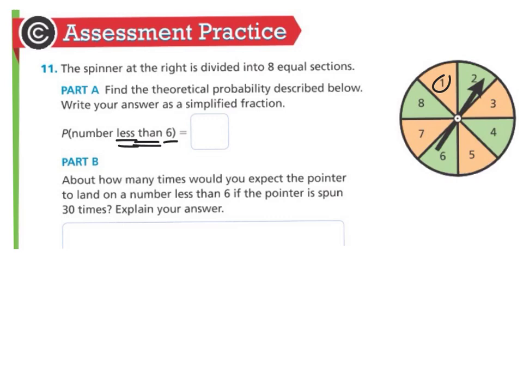So less than 6, the options would be 1, 2, 3, 4, and 5. So that's 5 out of 8 chance. And we can't reduce that, so we'll just leave it just like that. And then part B, about how many times would you expect the pointer to land on a number less than 6 if the pointer is spun 30 times.